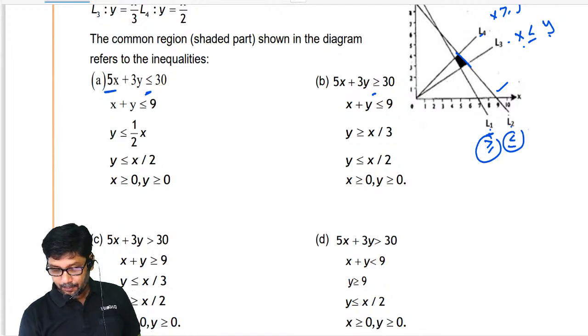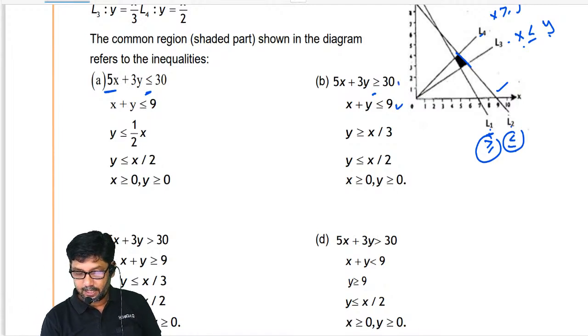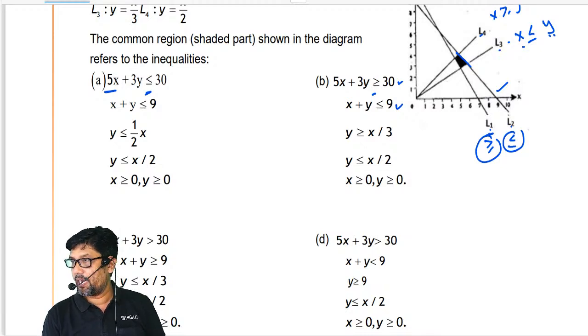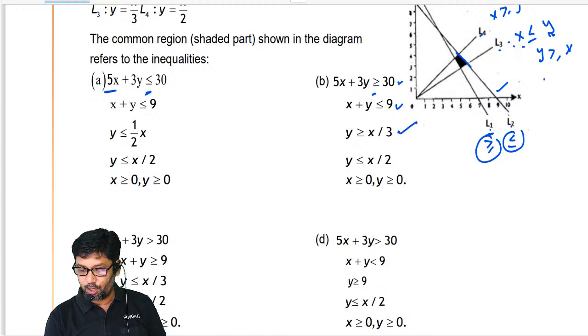Next, L2 is less than or equal to. Yes, sir, possible. L3 is what? X is less than or equal to y, or y is more than or equal to x. Fine, possible. L4 is what? X is more than or equal to y, or y is less than or equal to x.